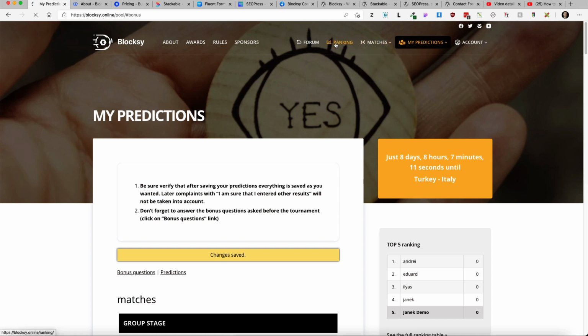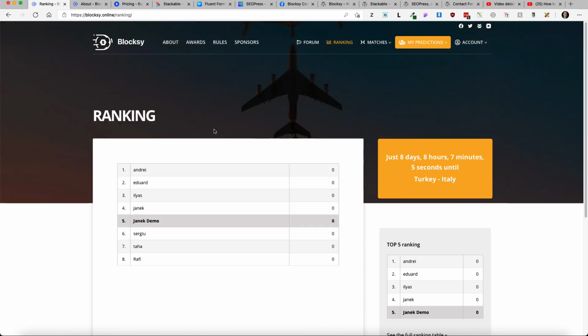There is a ranking table. During the tournament, you'll see the ranking here. And if you finish the competition in the top 3, then you will win the prizes as I showed you before. So, nothing difficult, just sign up, it's free, log in, start predicting games, and hopefully you will be lucky.